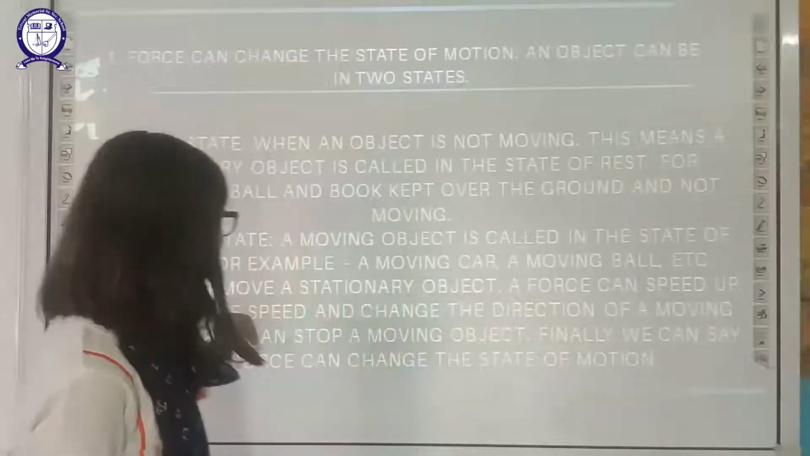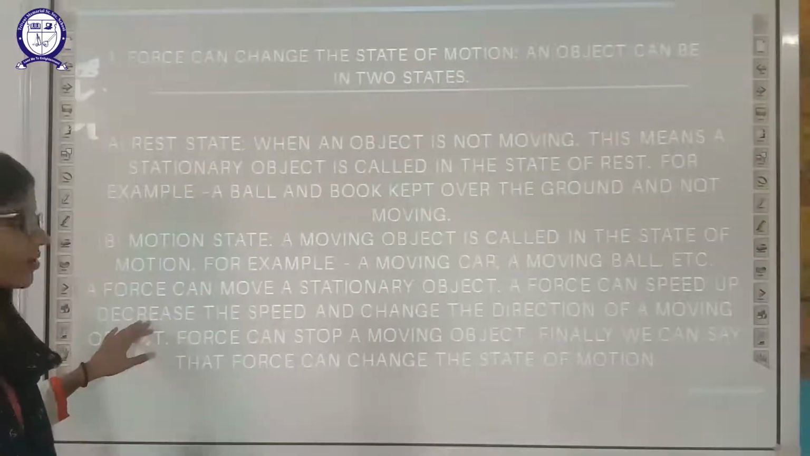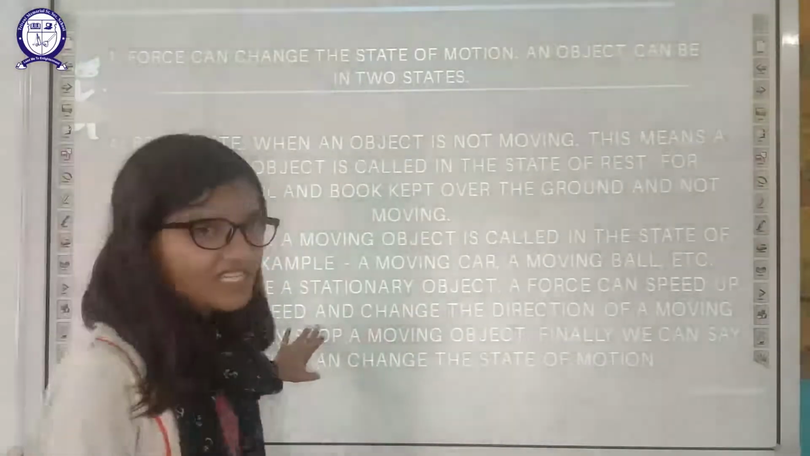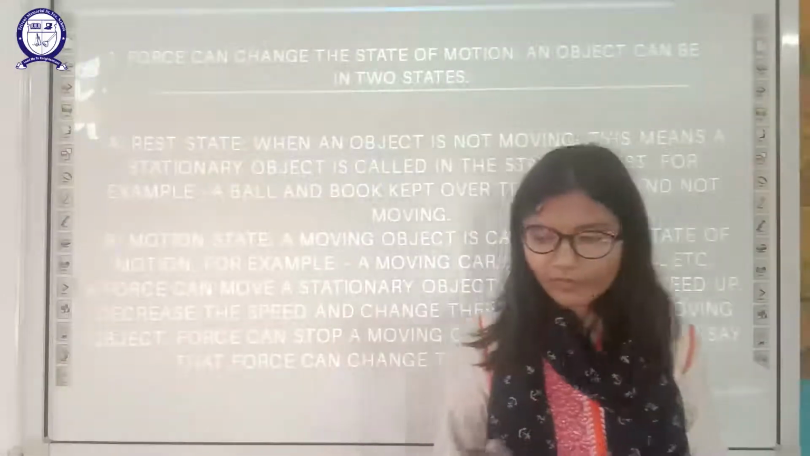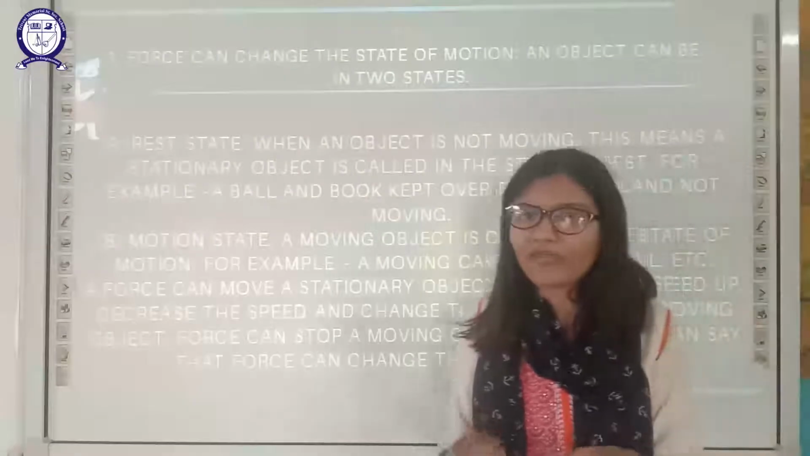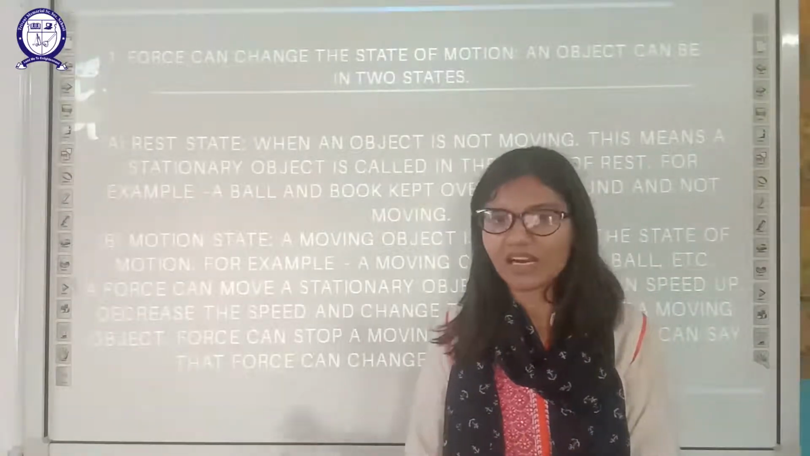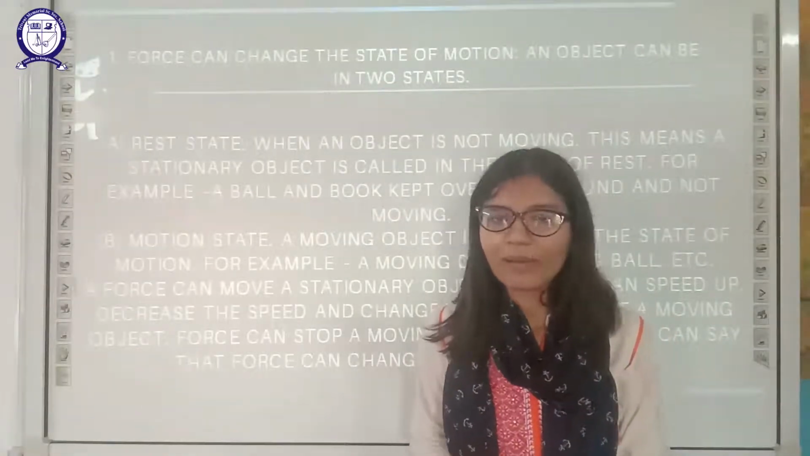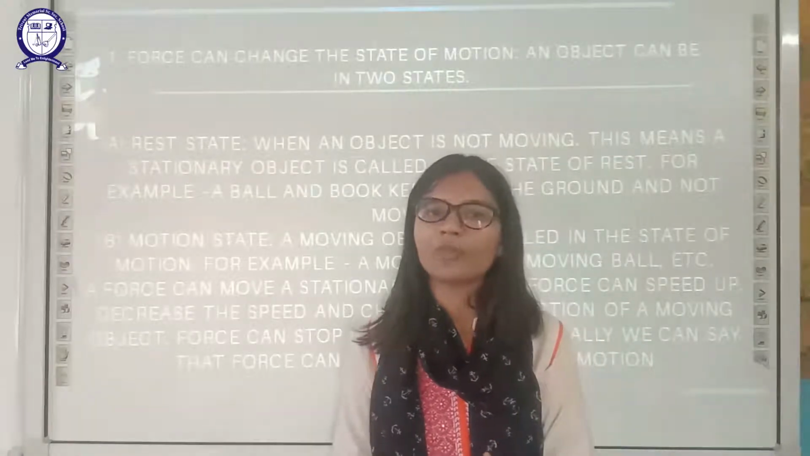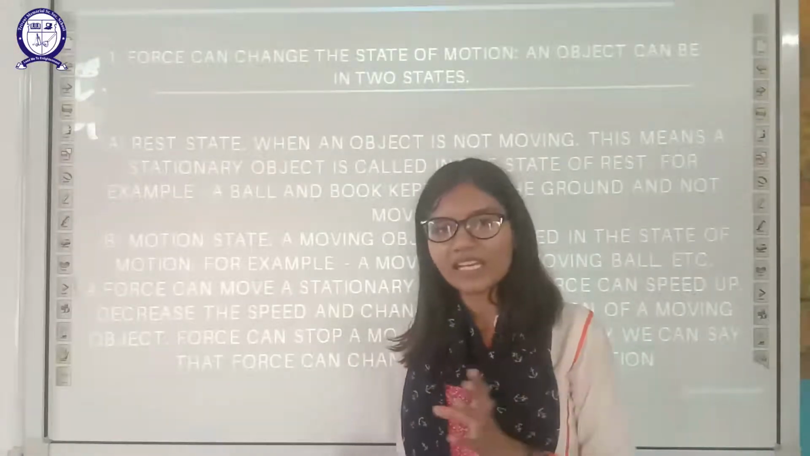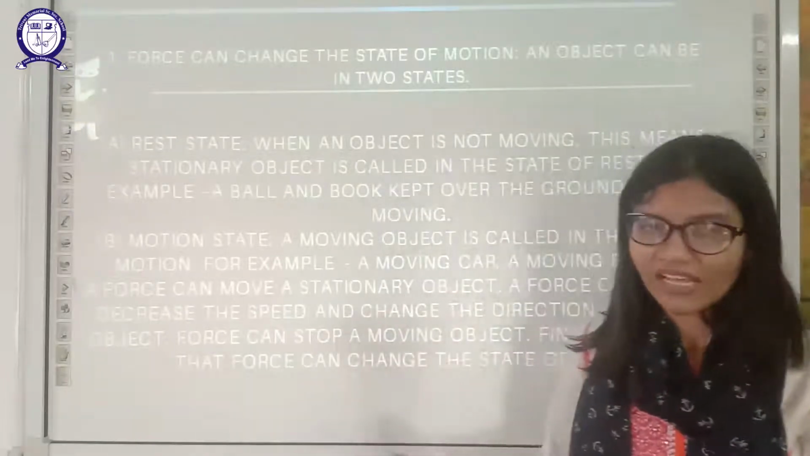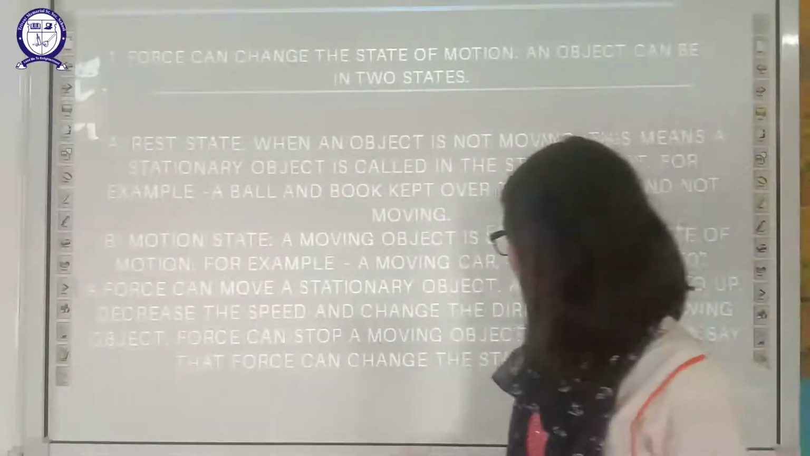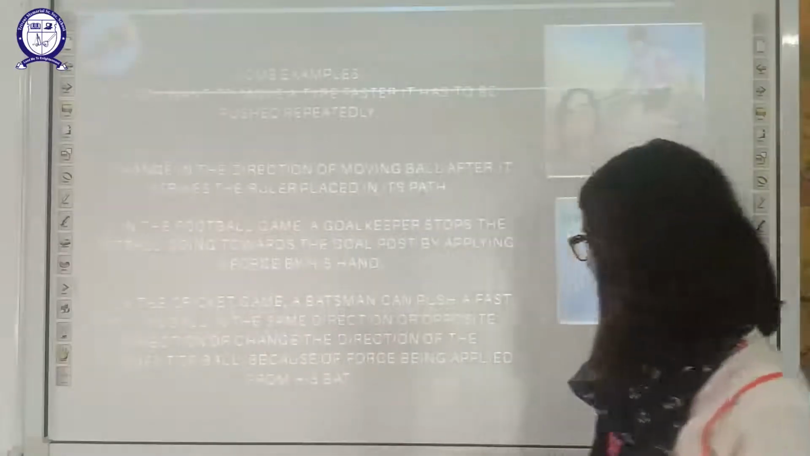Force can speed up or decrease the speed of, or change the direction of, a moving object. If we apply force on a stationary object, it will start moving. And if we apply force on an already moving object, what can we do? We can either increase the speed or decrease the speed, and we can change direction also, right? So we are changing the state of the motion.